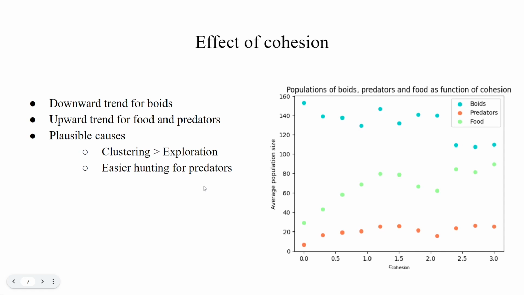For each cohesion strength, we made 5 simulations over 5,000 time steps. We rejected the first 1,000 time steps to let the system equilibrate, and then we took the remaining time steps and all 5 simulations and took the mean and showed it in this graph. We can see a slight downward trend for the boid population for increasing cohesion. So in our model, it's actually bad for the swarm to stay close together.